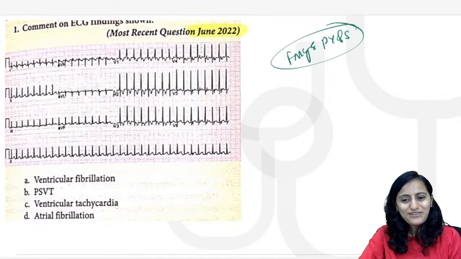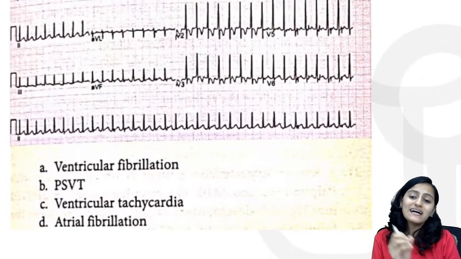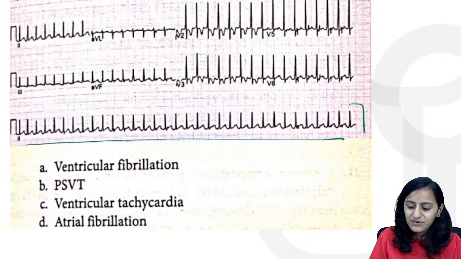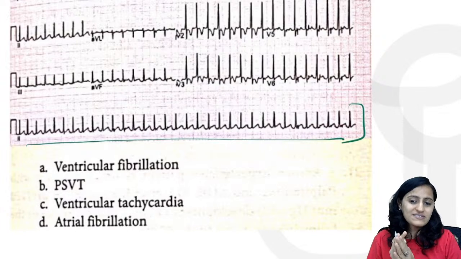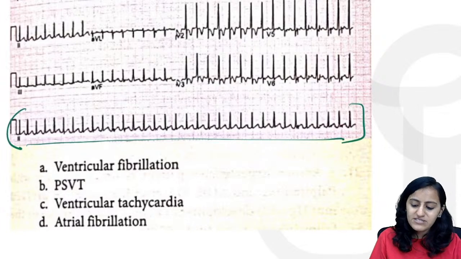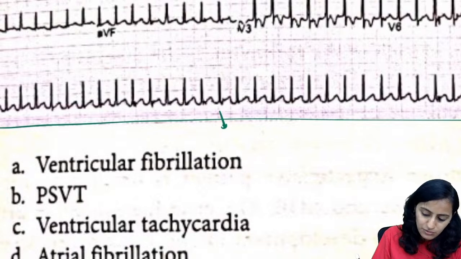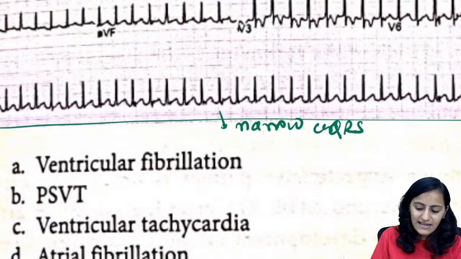Very good. So majority of you are right. And remember, the easy trick to identify especially the arrhythmia ECG is you should check this long strip first, which is given at the bottom. If that is given, that helps you to first diagnose the condition. So if you see here, what do you see? Is it a narrow QRS or is it a wide QRS? It is a narrow QRS complex tachycardia.